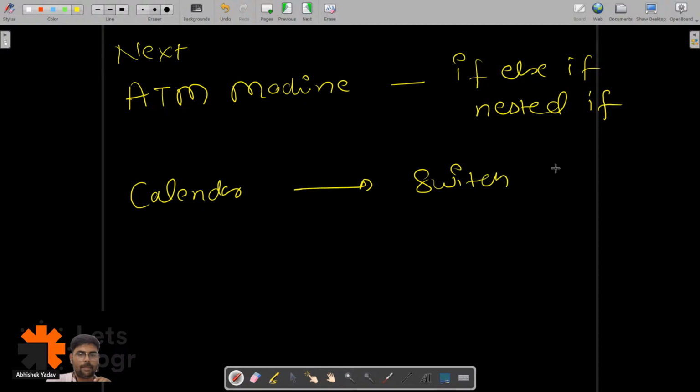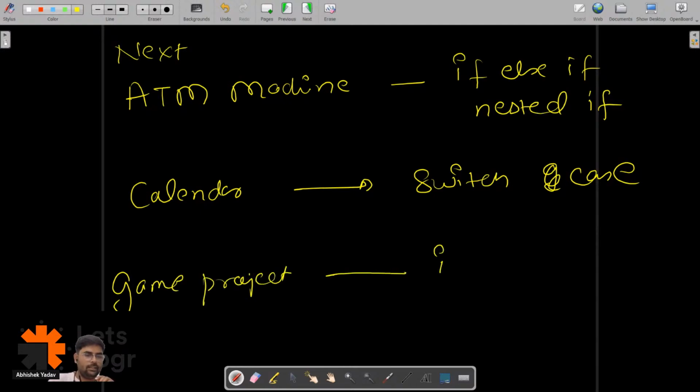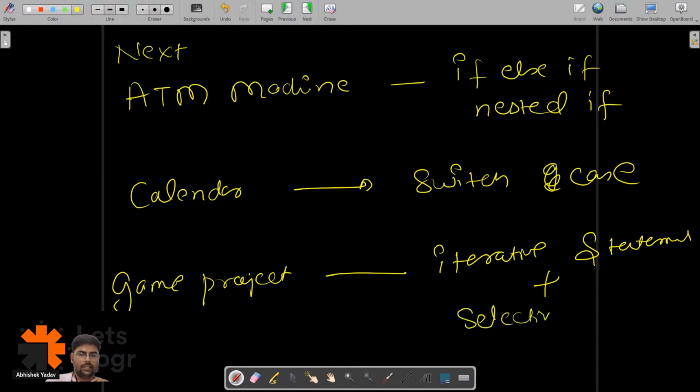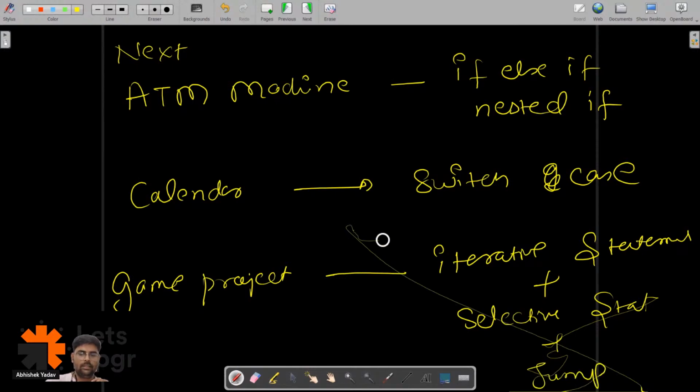And we are going to learn about a game project with the help of iterative statements, plus selective statements, plus jump statements, right?